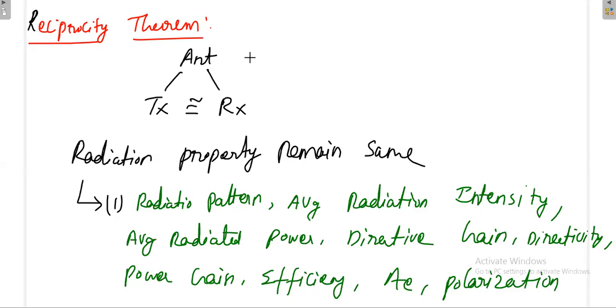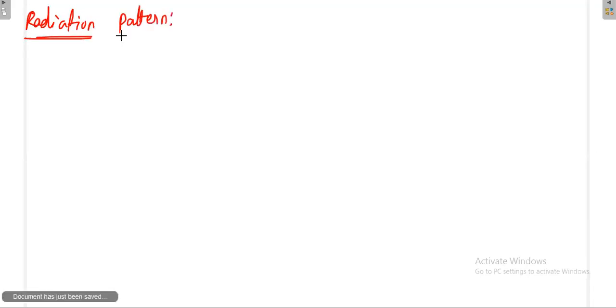Now, what is the radiation pattern? In general, the radiation pattern is a function of theta comma phi.